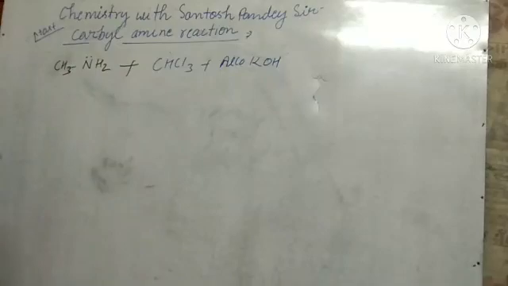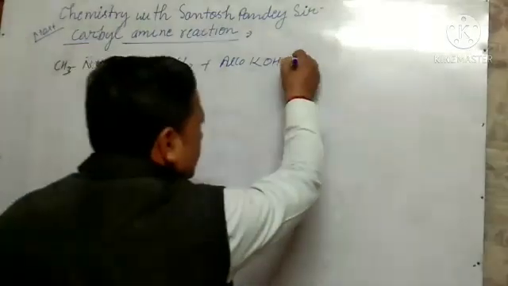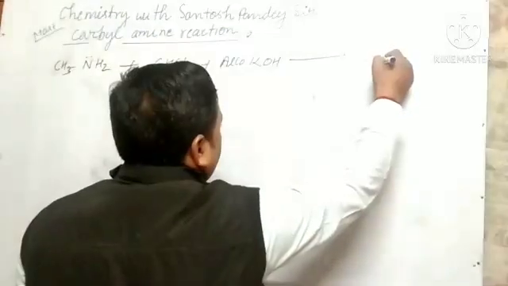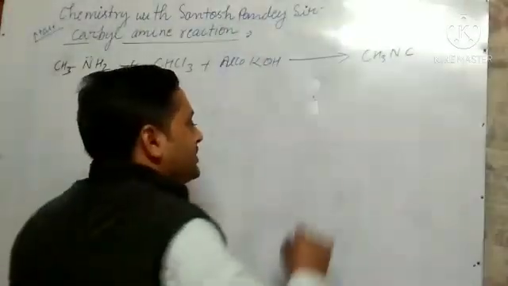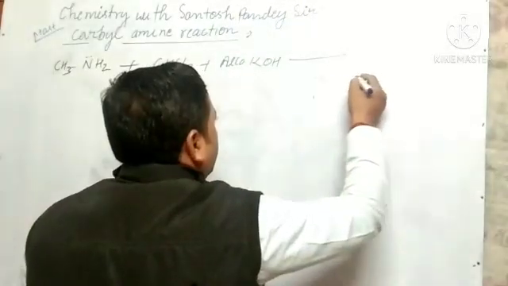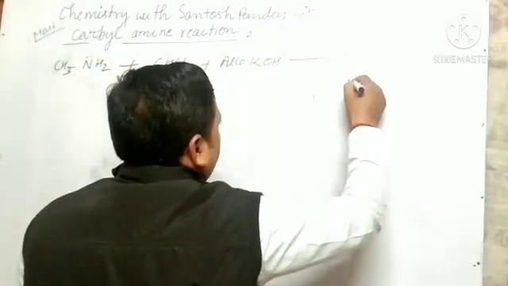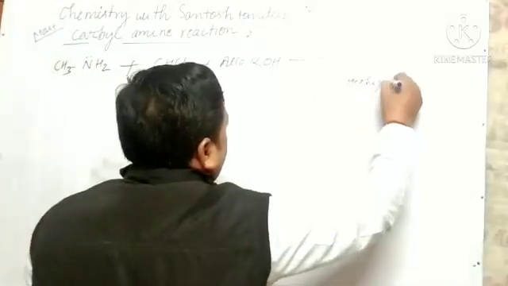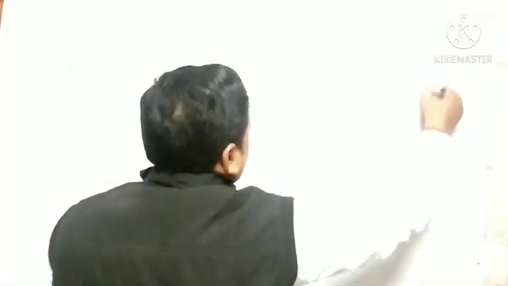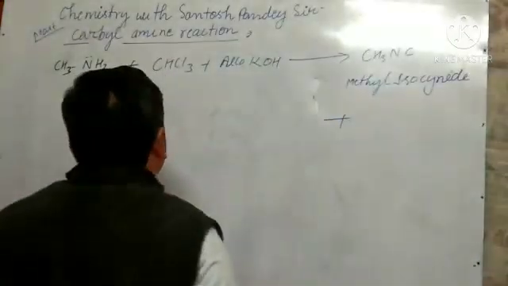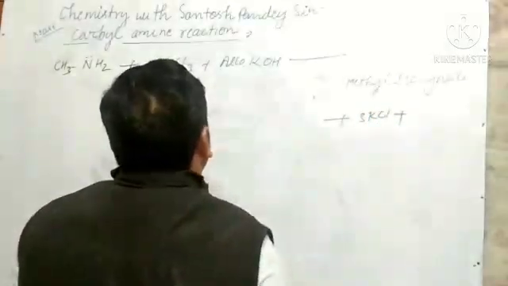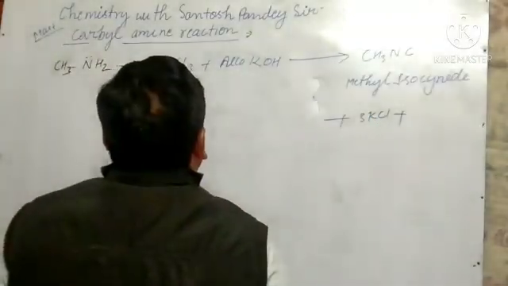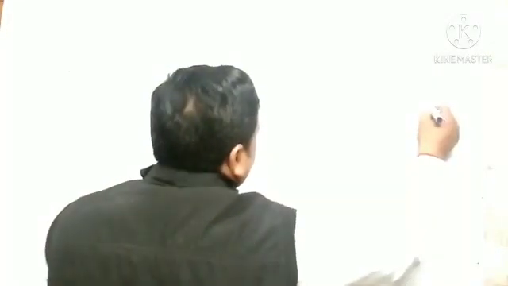It gives CH3NC, alkyl isocyanide. The name of this one is methyl isocyanide. And what are the next products? 3KCl plus 3H2O.